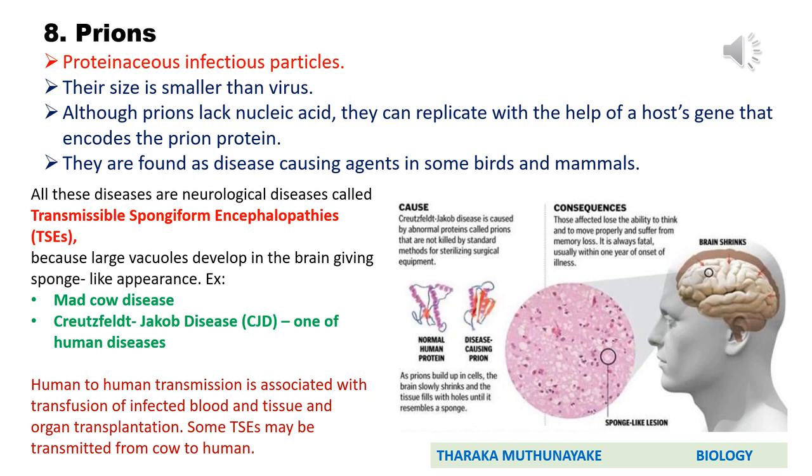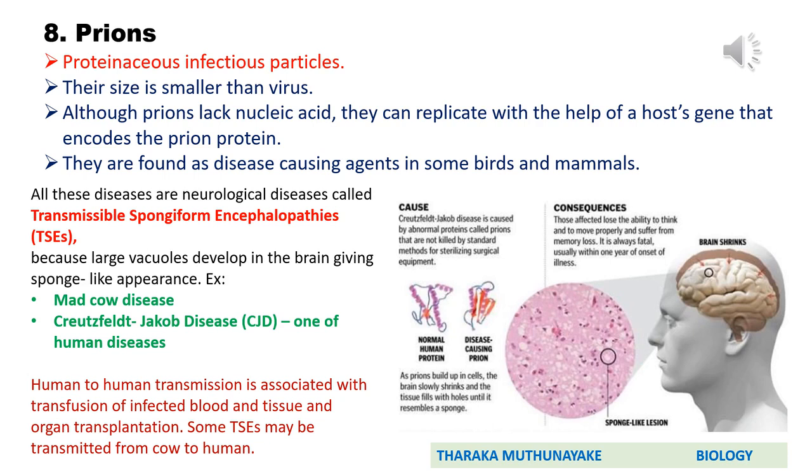Remember those. All these diseases caused by prions are neurological diseases called transmissible spongiform encephalopathies, commonly known as TSEs. But in the exam, don't use the abbreviation TSE. Write the complete name, transmissible spongiform encephalopathies. Why is this specific name used? Because after infecting, they infect the brain. After infecting, large vacuoles are developed inside the brain. So it gives a sponge-like appearance.